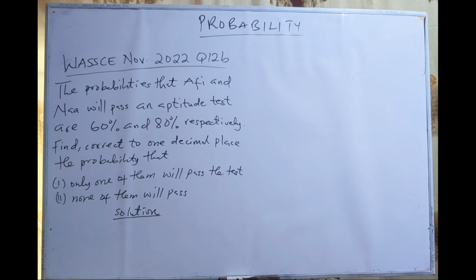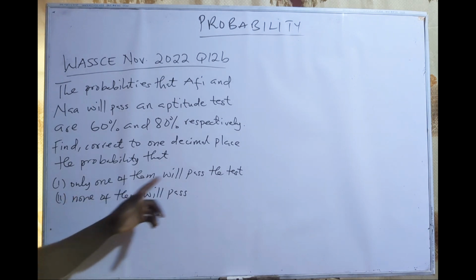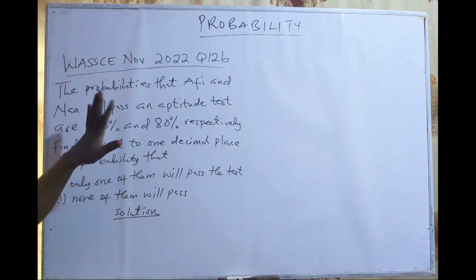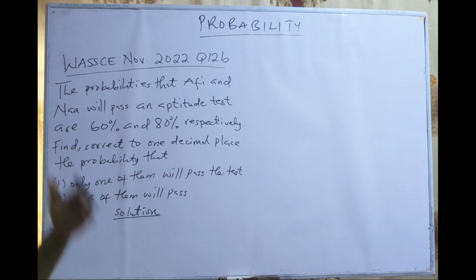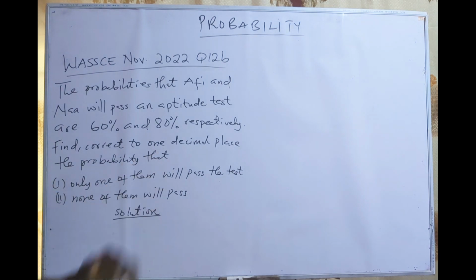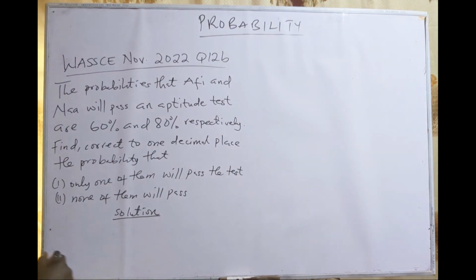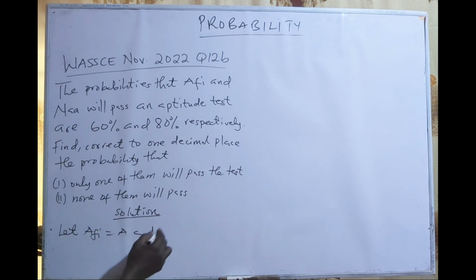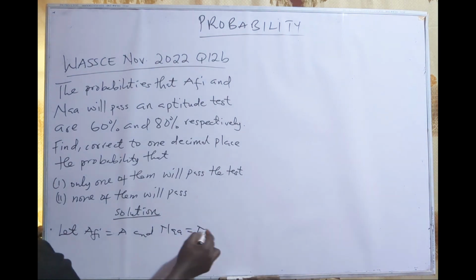All right. So because of the nature of the question, only one of them will pass, none of them will pass, it means that we are given the probability of them passing. We have to know the probability of them not passing the aptitude test so that we can solve the two questions here. So we have Afi and Na, so we can say let Afi be A and Na be N.